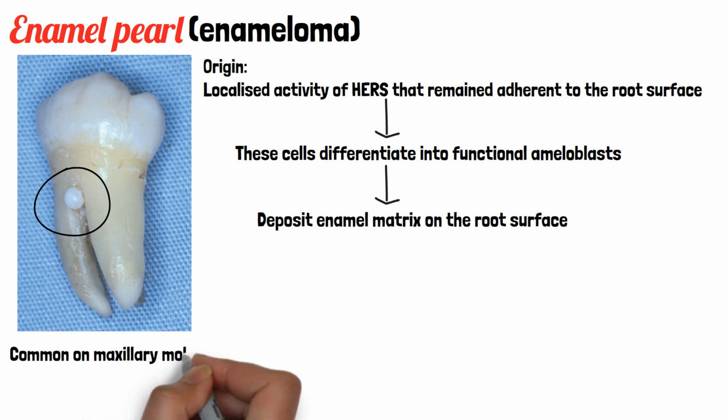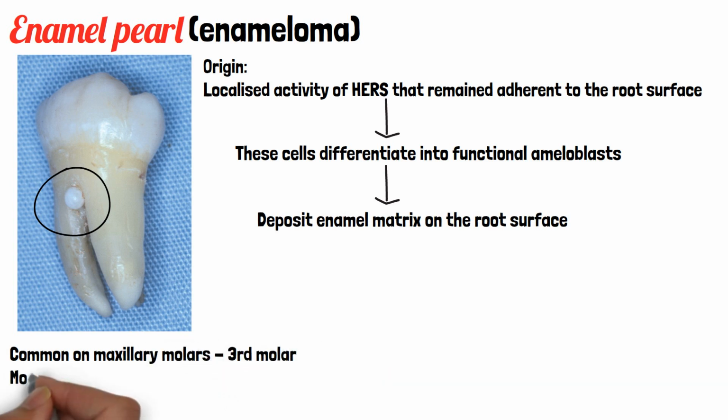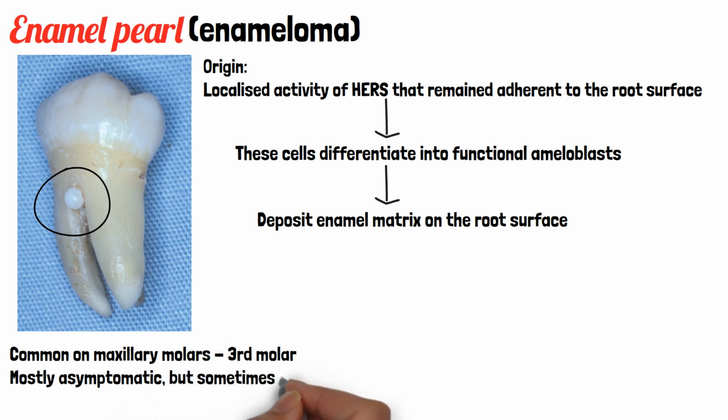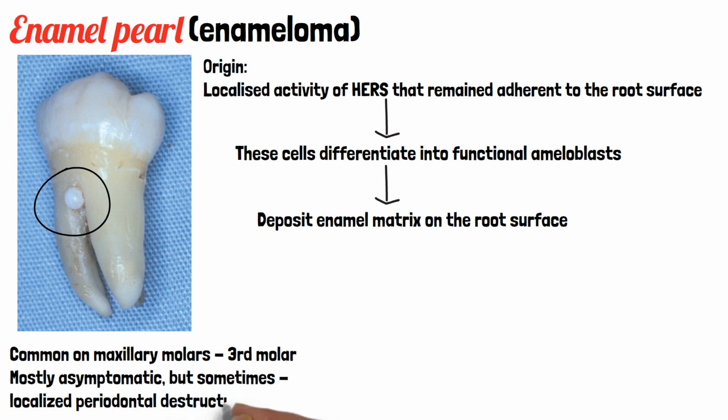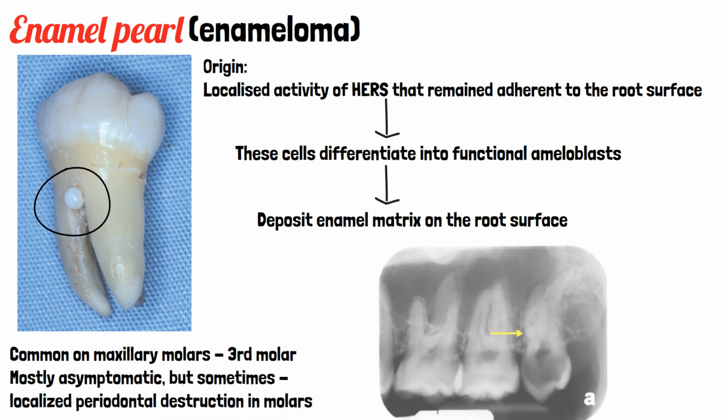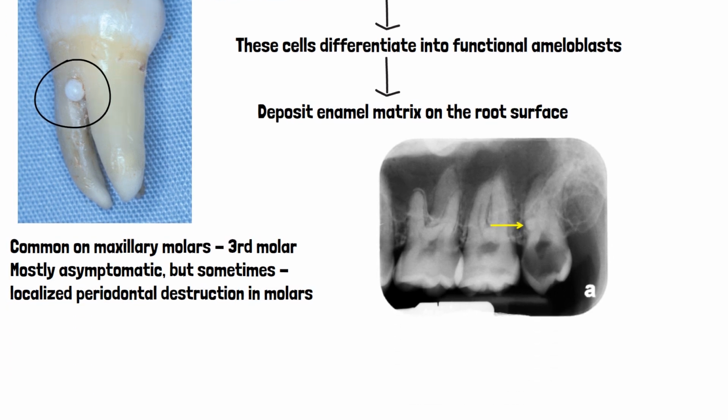Most commonly, enamel pearl is seen on maxillary molars, commonly the third molar. This situation is mostly asymptomatic, but sometimes it can result in localized periodontal destruction in molars. This radiographic picture shows a radiopaque enamel pearl at the furcation area of a maxillary third molar. So this is about enamel pearl.